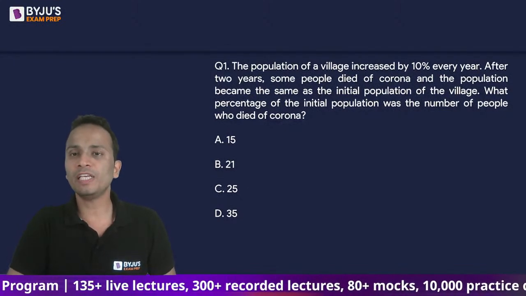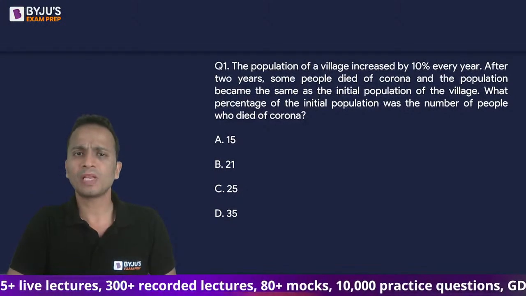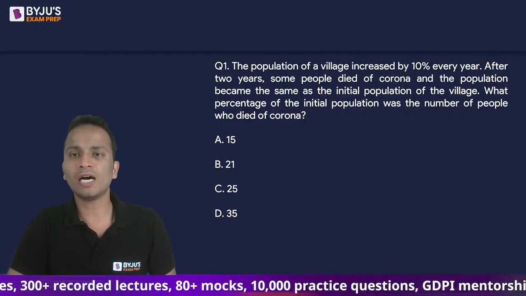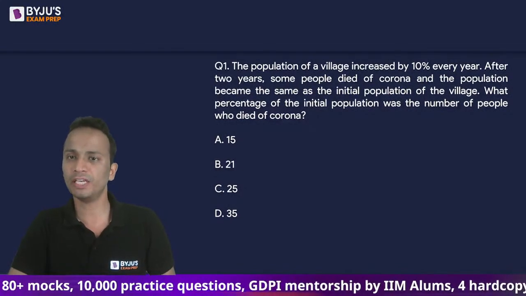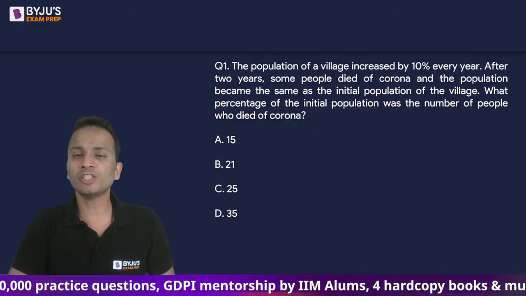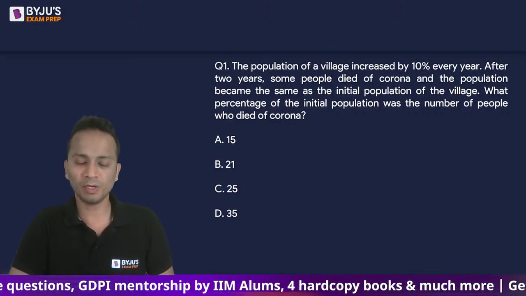The population of a village increased by 10% every year. After 2 years, some people died of corona and the population became the same as the initial population of the village. What percentage of the initial population was the number of people who died of corona?